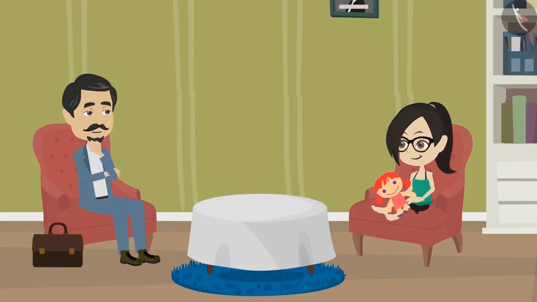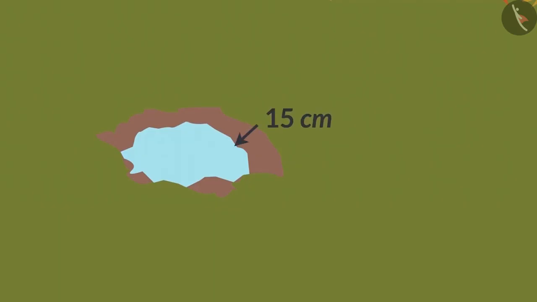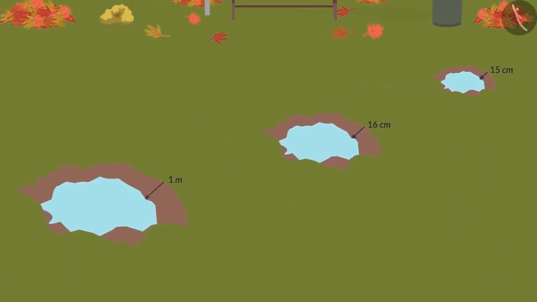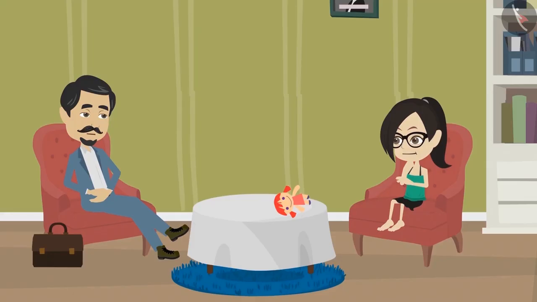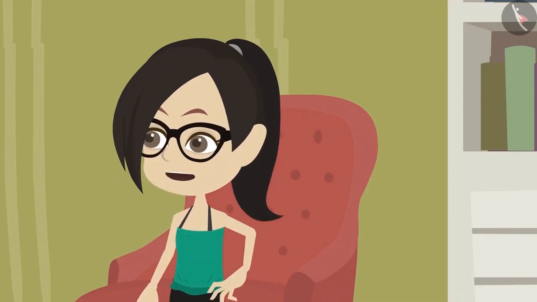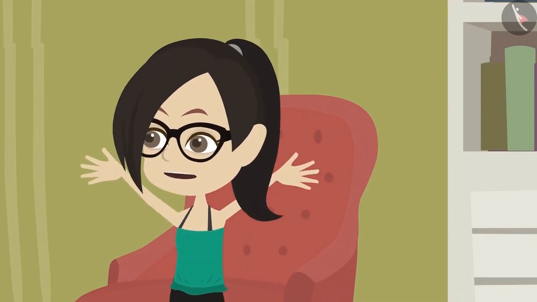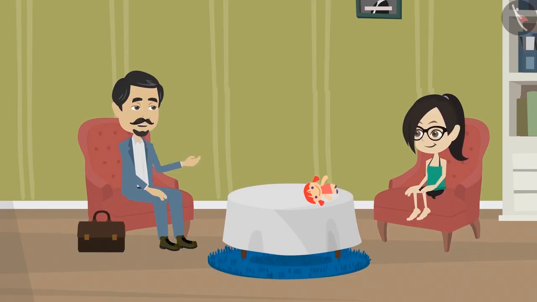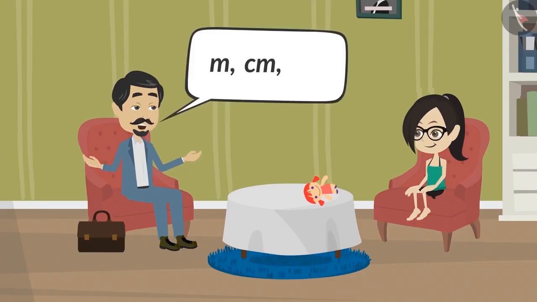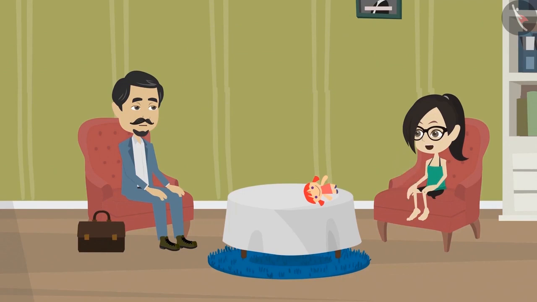I didn't have the scale, but it seemed to me about 15 centimeters to a meter deep. 15 centimeters to 1 meter. But usually centimeters and meters are used to measure the length and width. Why are you telling the depth in centimeters and meters, Papa? Because depth is also measured in meters, centimeters and kilometers. Can you please explain, Papa?